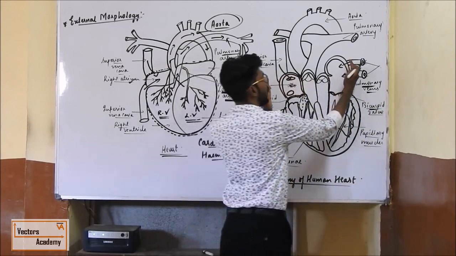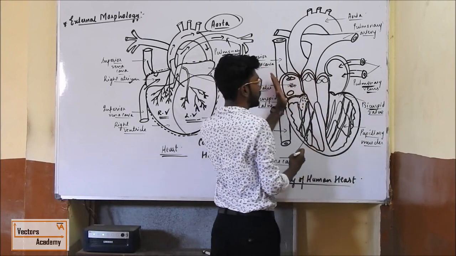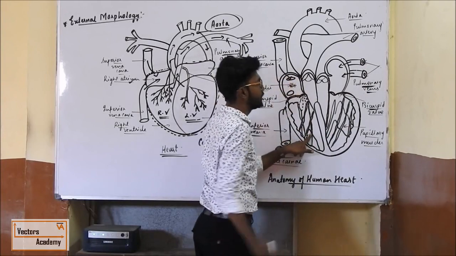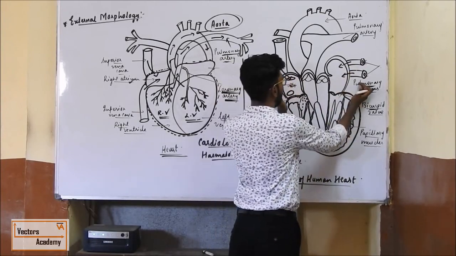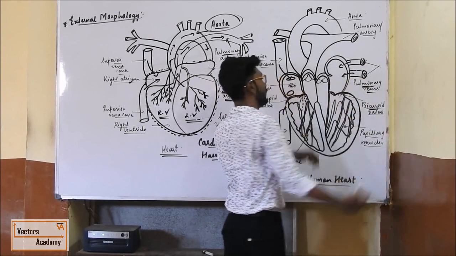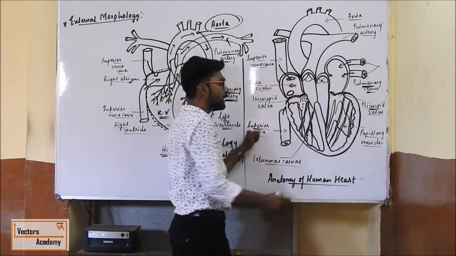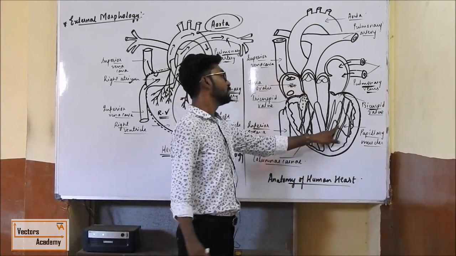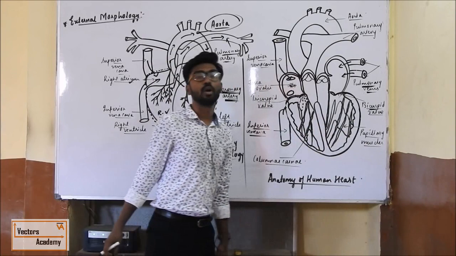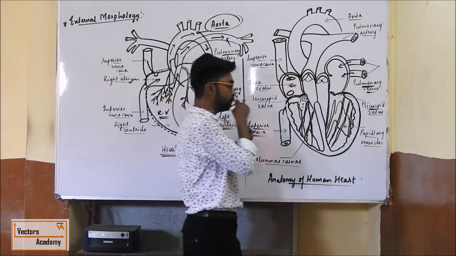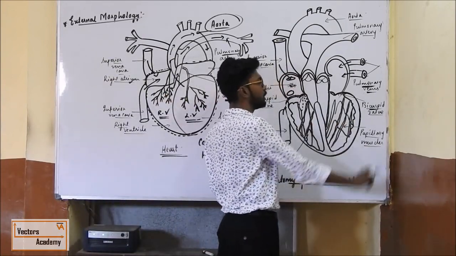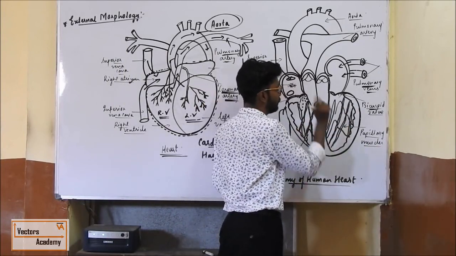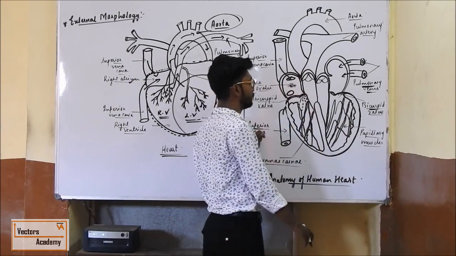So the moment the auricles undergo contraction, the tricuspid valve will open from here, the bicuspid valve will open from here, the deoxygenated blood will enter here and the oxygenated blood will enter here, and again the tricuspid valve and bicuspid valve will close. Okay, now let's talk about the ventricles. What are ventricles? The lower two chambers of the heart. They are thick walled and generally called distributing chambers. Why are they called distributing chambers? Because they distribute the blood to different parts of the body. They are divided into right ventricle and left ventricle by the interventricular septum.